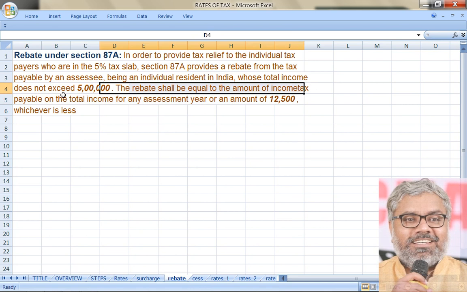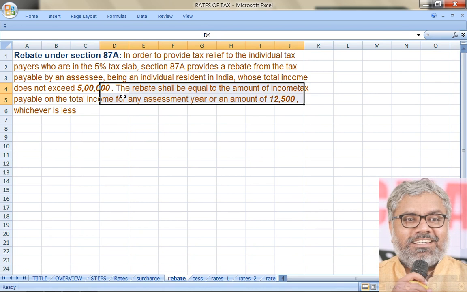And how much is the rebate? The rebate shall be equal to the amount of income tax payable on the total income for any assessment year, or an amount of 12,500 rupees, whichever is less. So what is the maximum rebate available? 12,500. Once again, be very clear, we are not talking about a flat rebate of 12,500. That is the maximum rebate available. If the actual amount of income tax payable is less than 12,500, rebate available will be that much only. Whatever the amount of income tax that is payable, that itself will become the rebate.